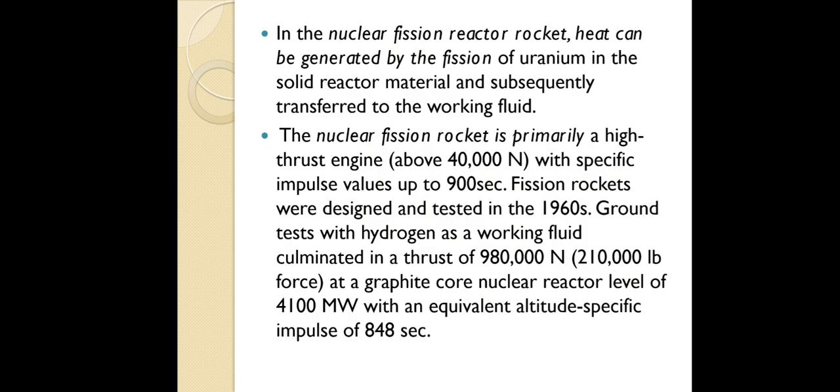In the ground level test, we got 980,000 Newton and 848 seconds. Compared with chemical rocket propulsion, 900 seconds is twice the specific impulse of chemical rockets. A liquid rocket engine gives around 450 seconds of specific impulse. So here we have double the specific impulse. This is the main advantage of using nuclear fission.